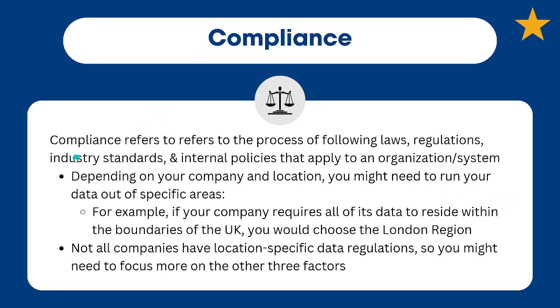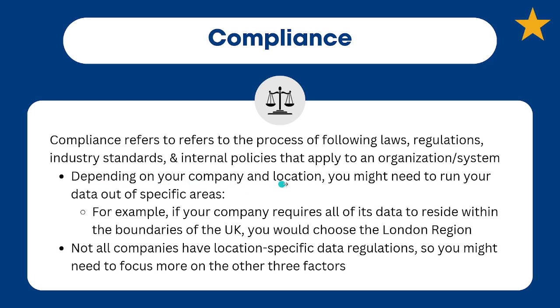Compliance refers to the process of following laws, regulations, industry standards, and internal policies that apply to an organization or system. As we talked about with choosing AWS regions, if you're trying to comply with these rules, that's part of compliance: following the rules, making sure that you're doing everything you're supposed to, so that you can serve customers in the proper manner.